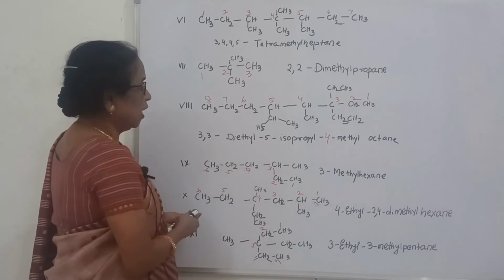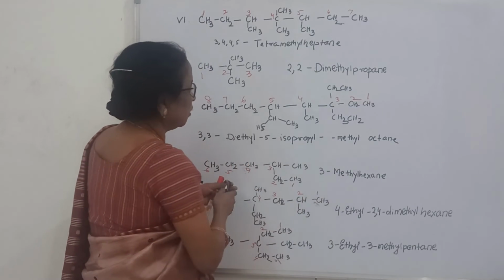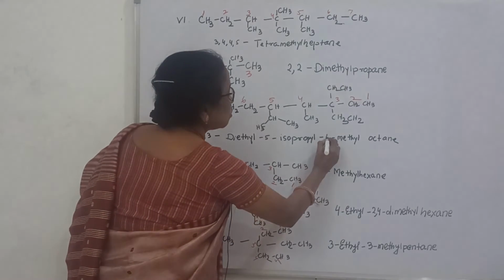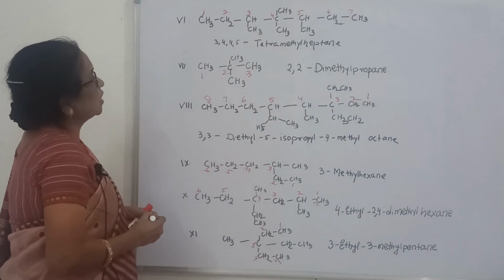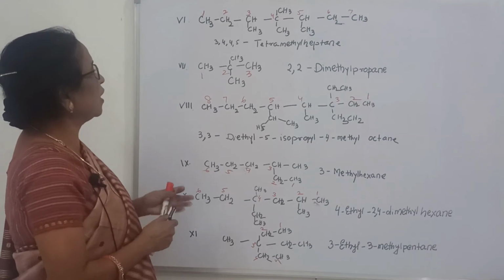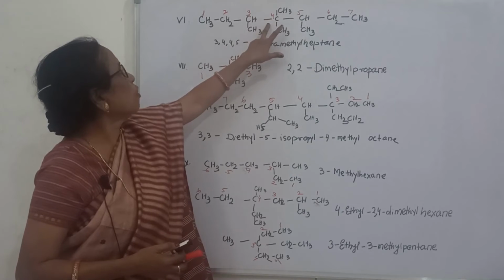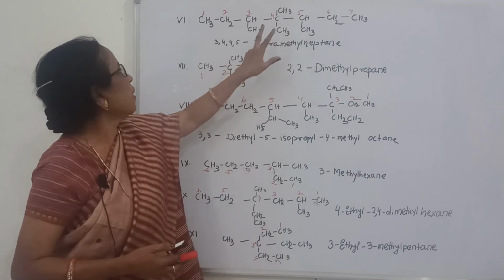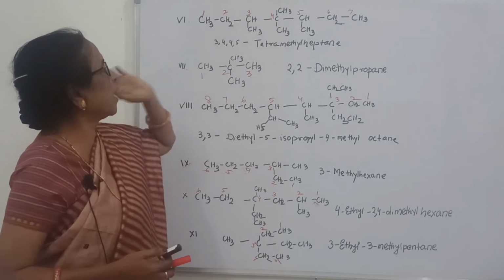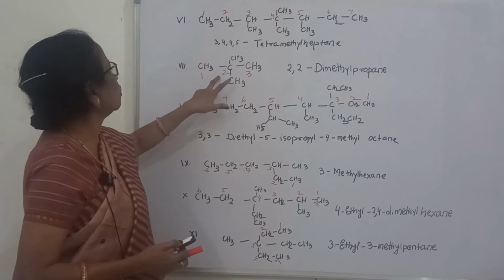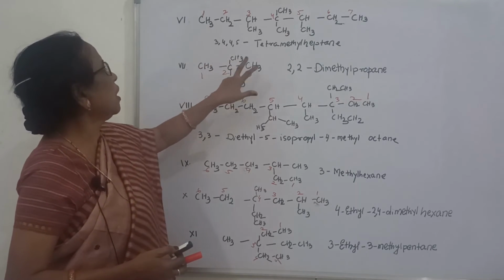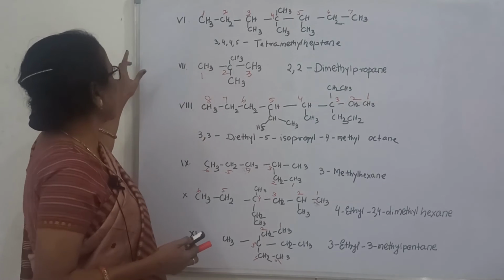Again you can see here I want to write in black only because it may confuse. So again see tetramethyl heptane. So what are the positions? 3, 4, 4, 5, tetramethyl heptane. Next, 2, 2 dimethyl propane.